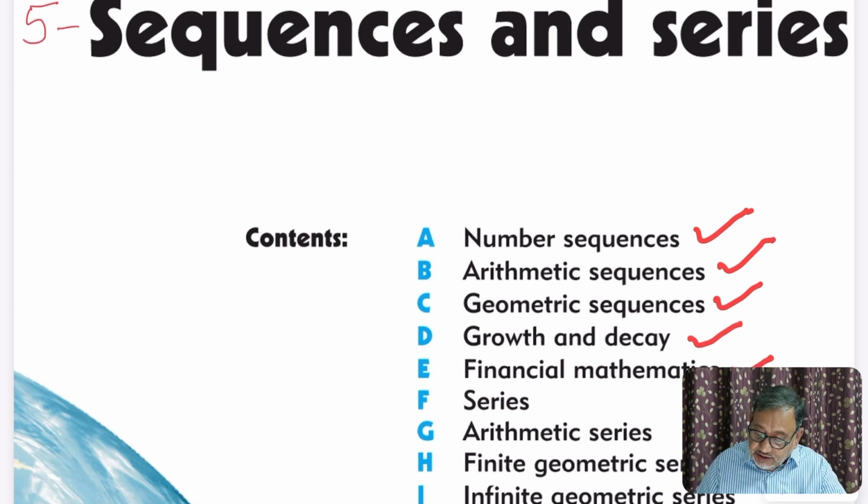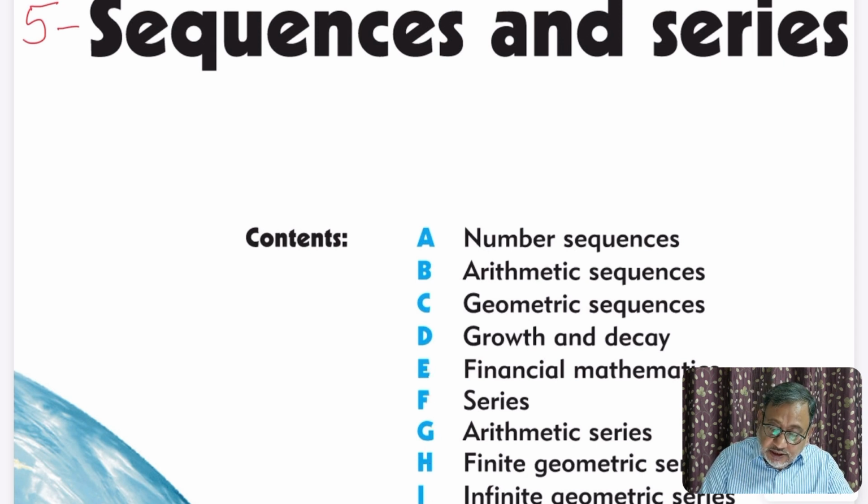Financial mathematics, series, arithmetic series, finite geometric series and infinite geometric series. All these things are there. 9 sections are there. So in this lesson, the first hour, I am going to cover only these things together with arithmetic series.